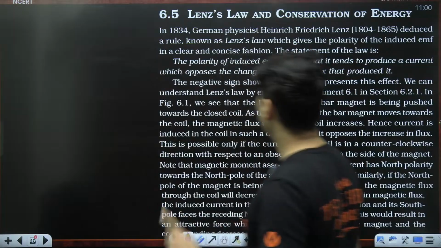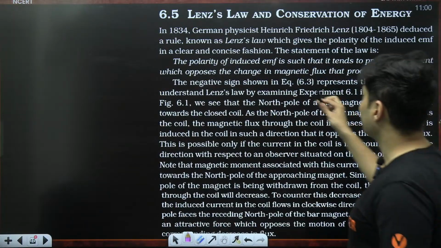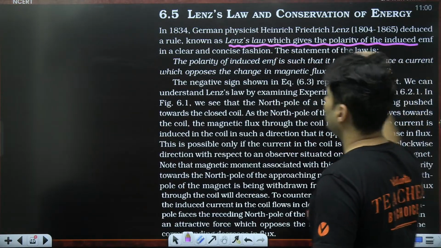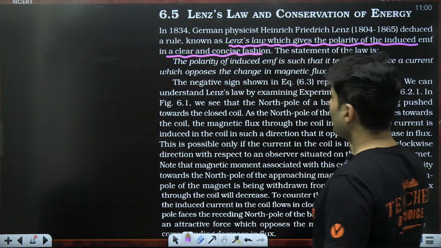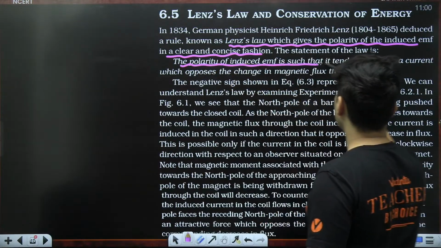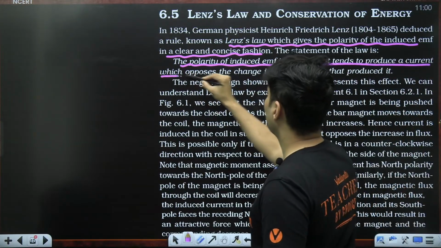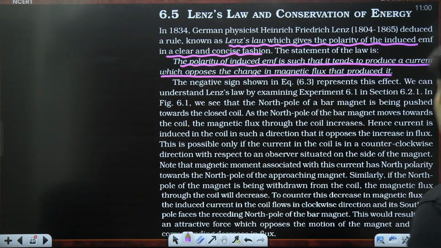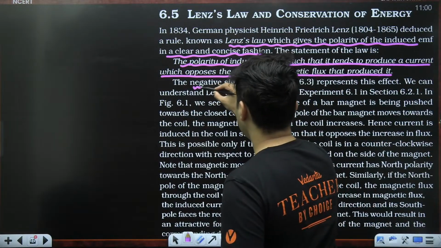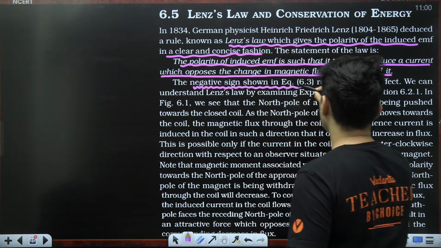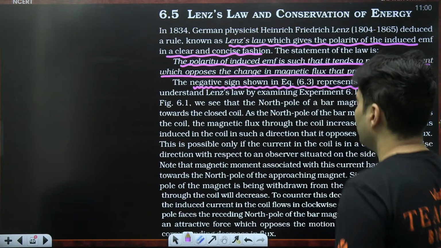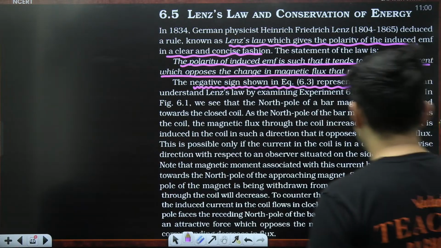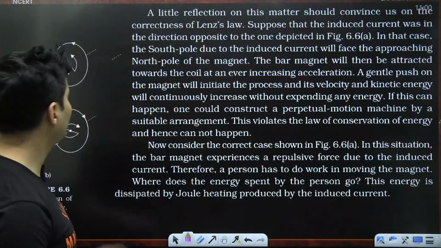Now, the direction was given by Lenz's law, the direction of the current. Lenz's law gives the direction of the EMF and the current. The polarity of the induced EMF is such that it tends to produce a current which will always oppose the change in the flux produced in it. The negative sign just shows that particular effect. We can understand Lenz's law by examining experiments. I will explain this to you, don't worry.